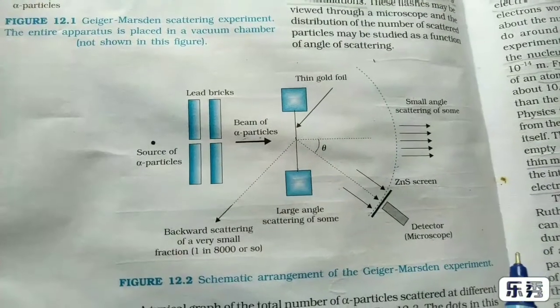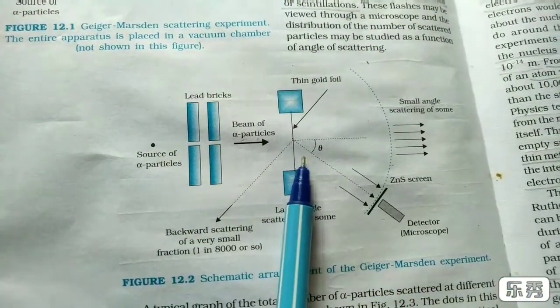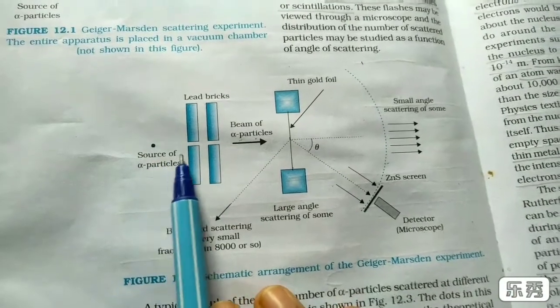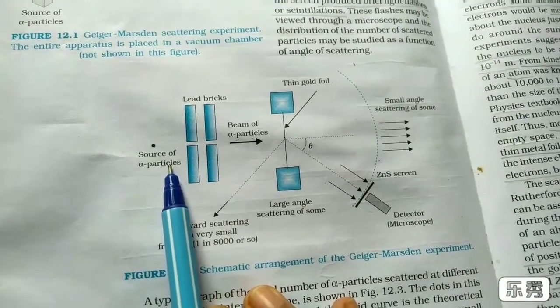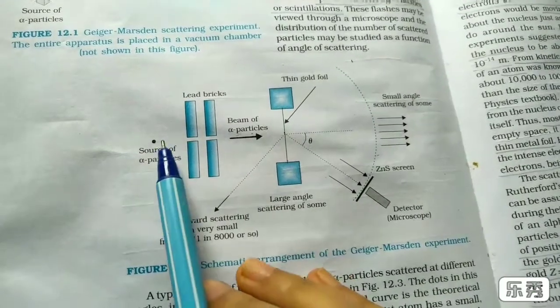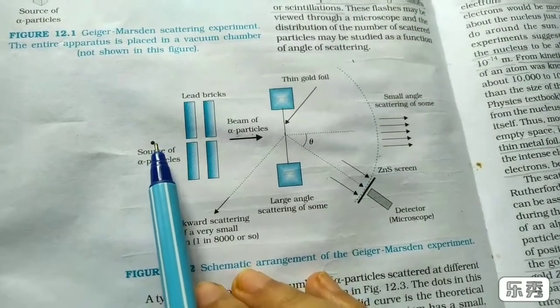Before moving on to Rutherford's nuclear model of the atom, first we will study the alpha particle scattering experiment. This experiment is also known as Rutherford's experiment as it was suggested by Rutherford, and also as the Geiger-Marsden experiment because they performed it. This is the experimental setup. Here there is a source of alpha particles, a radioactive bismuth atom, so alpha particles will be produced from this.